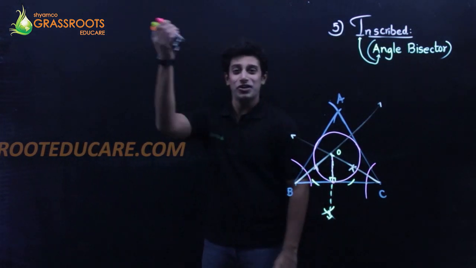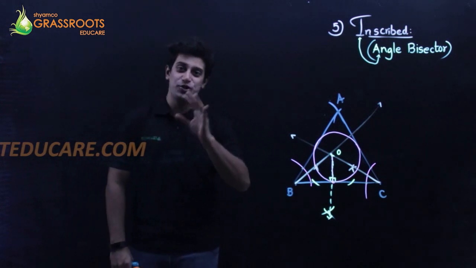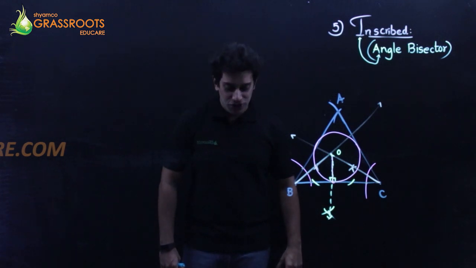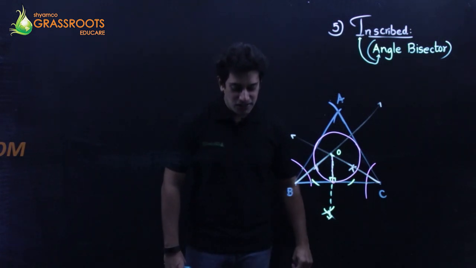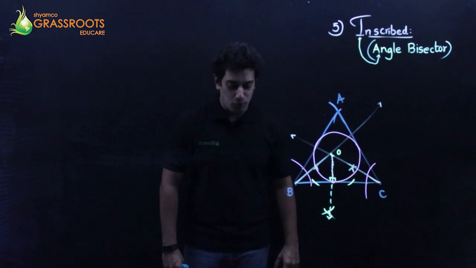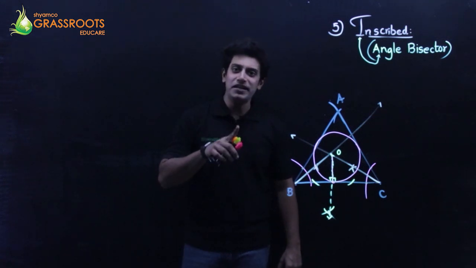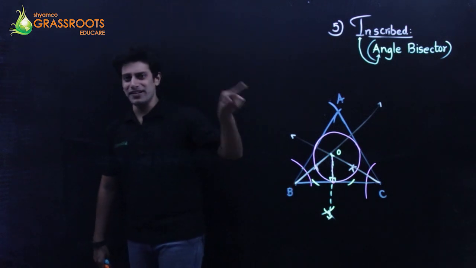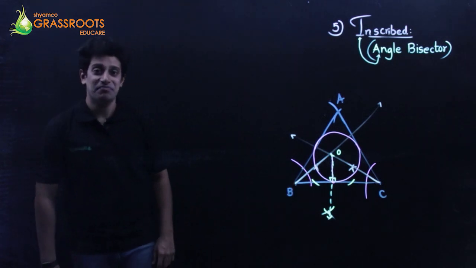Again a new variety of question. 6th: construct a triangle ABC in which side AB is 5, BC is 6.8 and the median AD is 4.4. Draw the incircle of this triangle.